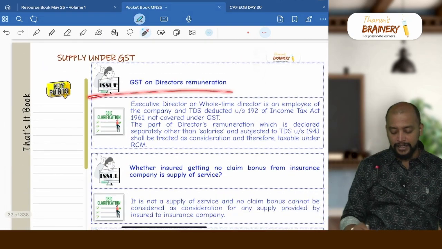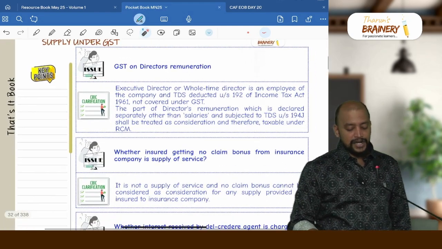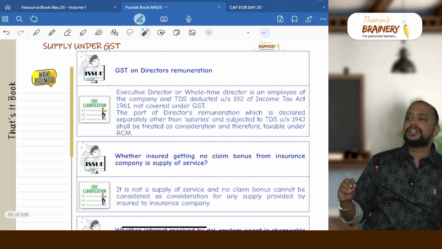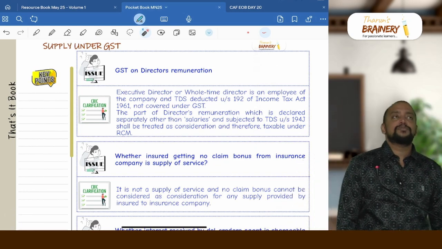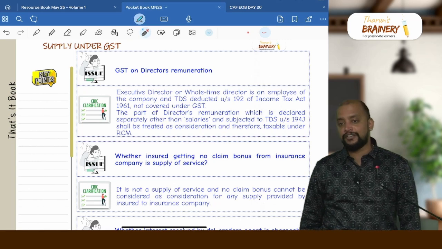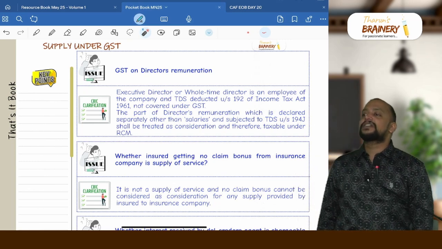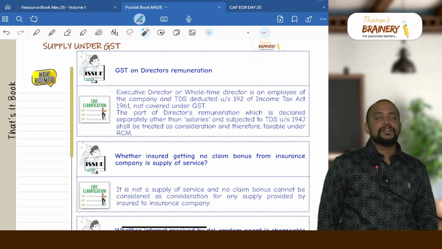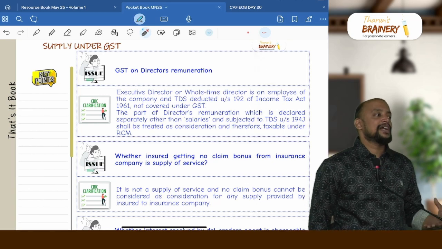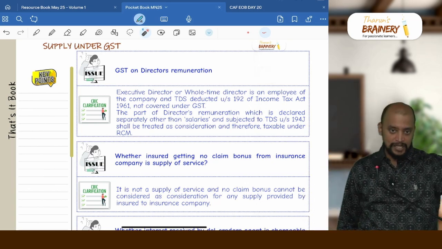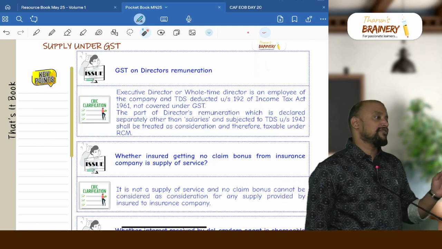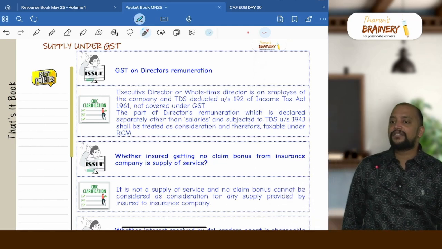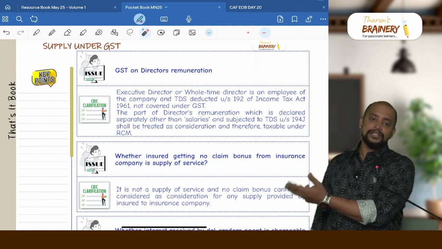Then GST on director remuneration. Whether director remuneration is subject to GST depends upon whether the director remuneration is chargeable to TDS under 192 or 194J. If the director remuneration is deductible under 192, then whatever remuneration received by the director is covered under salary, so this will be excluded from supply. If the director remuneration is chargeable to TDS under 194J, then in that case it will be covered under supply, and liability to pay GST is on the company.